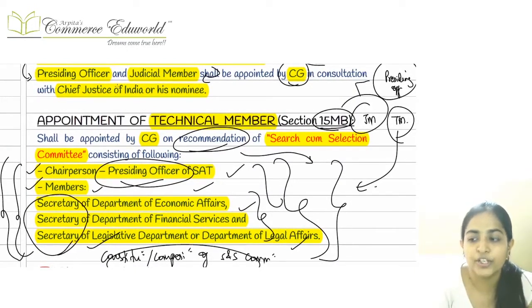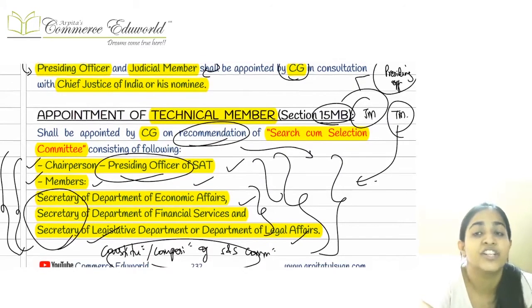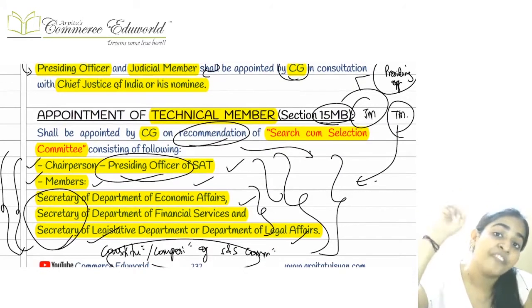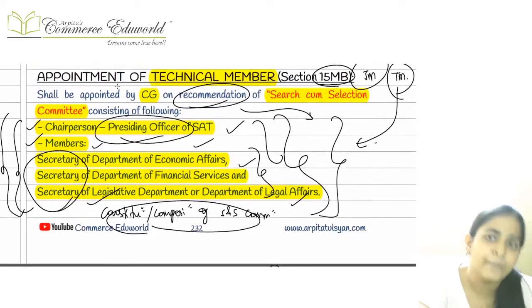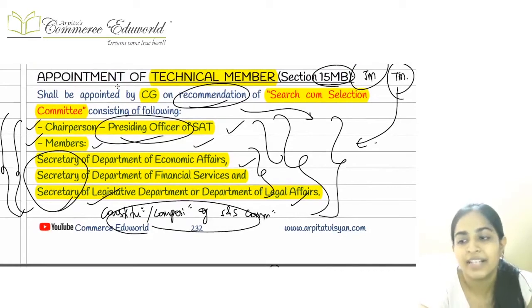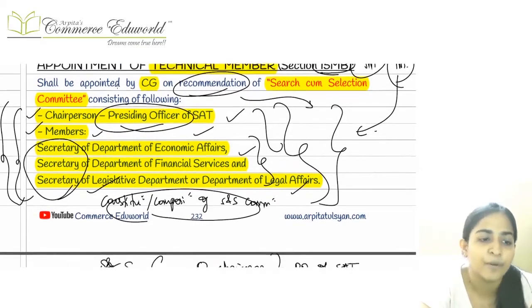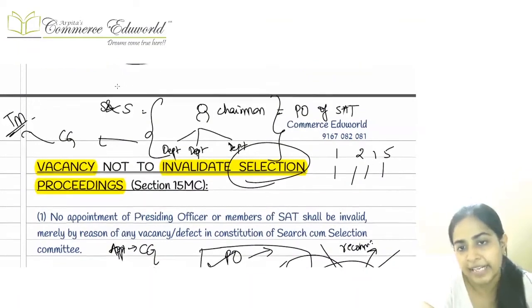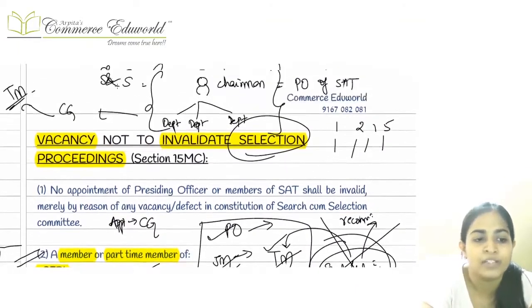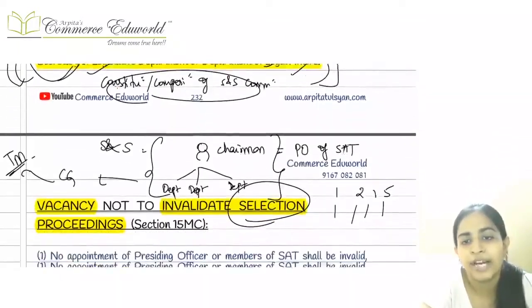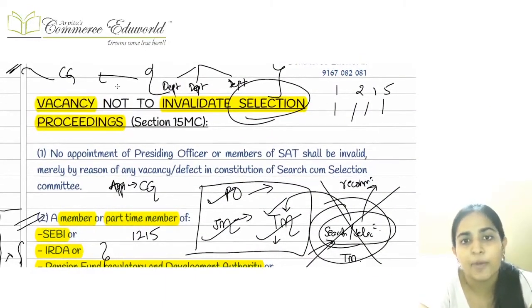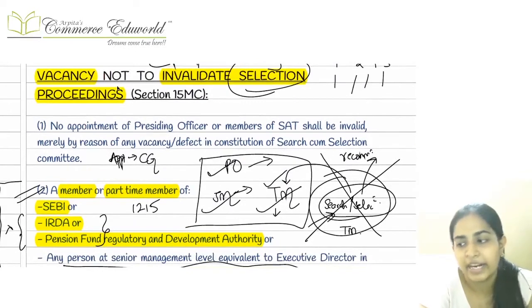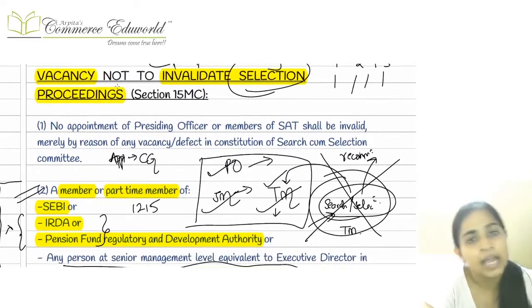Presiding officer and judicial member are the members who are appointed by the central government after consultation with the Chief Justice of India. And the technical member is also appointed by the central government after taking the recommendation from the search cum selection committee. Okay, the composition of the search cum selection committee is not that important. You can simply ignore that. But the main thing that you have to remember is that the technical member is appointed by the central government after taking the recommendation from the search cum selection committee.